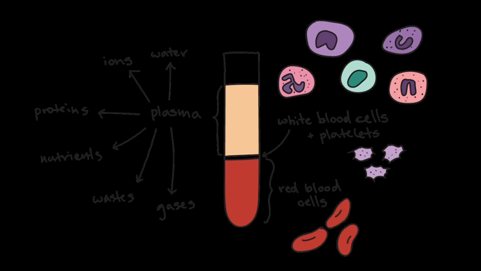Okay. First, you should know what plasma is. The liquid part, or fluid part, of the blood is called plasma. In plasma, 90% is water, and plasma also contains dissolved substances such as proteins, digested food, common salt, waste products, and hormones.